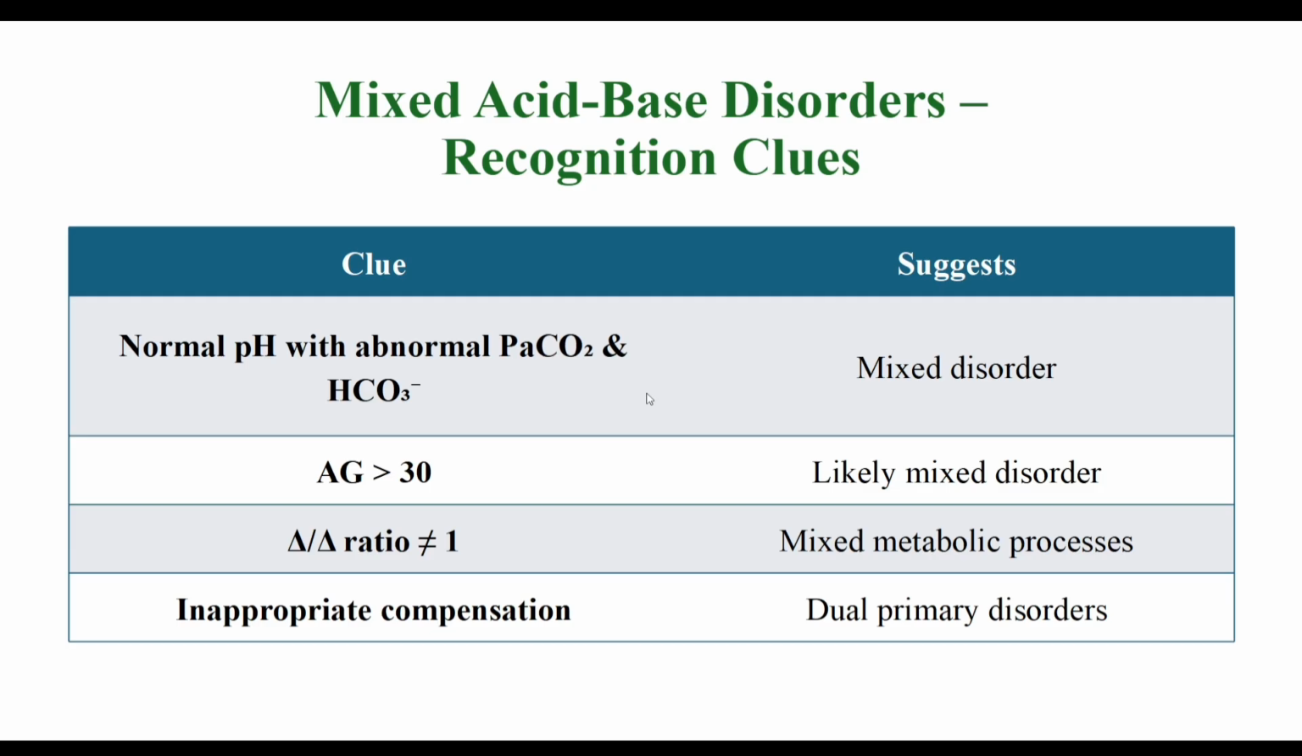So, how to recognize the mixed acid-base disorders? The clues are normal pH with abnormal PaCO2 and bicarbonate. First one. Or if the anion gap is more than 30 or the delta ratio is not equal to 1, or inappropriate compensation. So, from these clues, we can identify or recognize the mixed acid-base disorders.